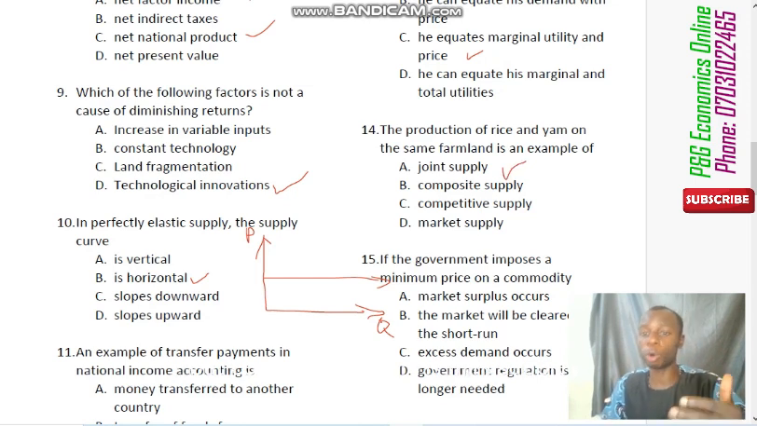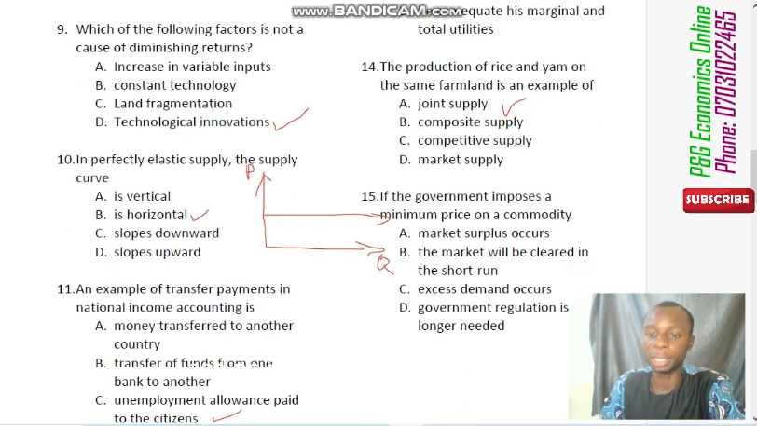It's not composite, because composite supply simply means a supply that can serve more than one purpose. That is not the answer. A competitive supply simply means when the two commodities are in competition. That cannot be the answer, and it's not a market supply either. So the correct answer is joint supply.